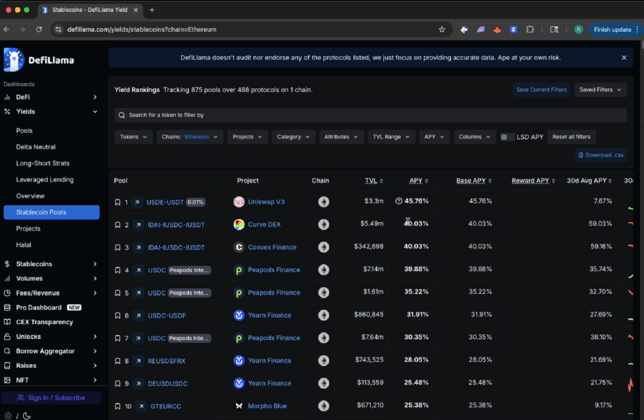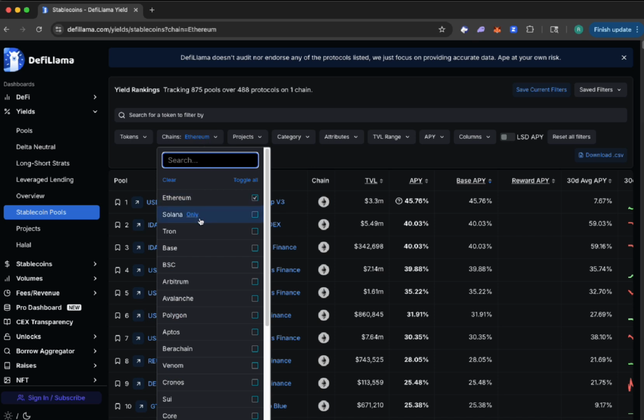That's really, really good. But you can also see here the 30-day average supply APY is 7.76%, which is not really that great on a 30-day average. So it may be high right now, meaning there's a lot of volume and a lot of activity between these two assets, and that may disappear over time and go back down to this 7% or even lower than that. So anyway, that just gives you a snapshot example.